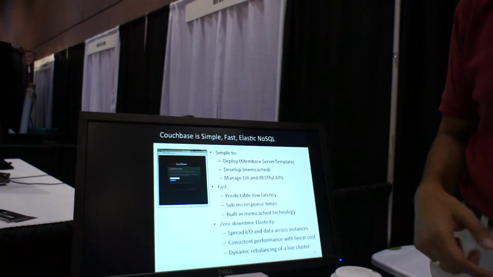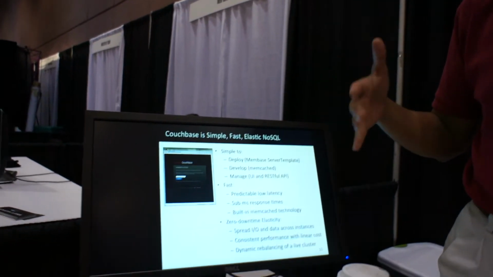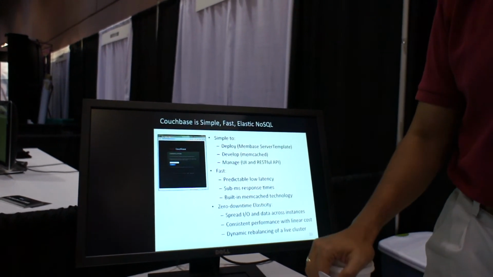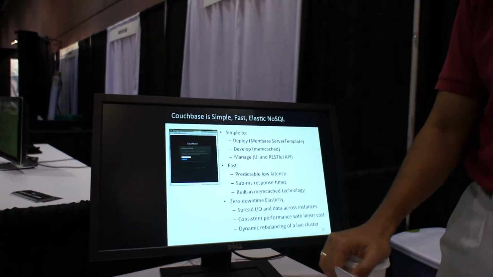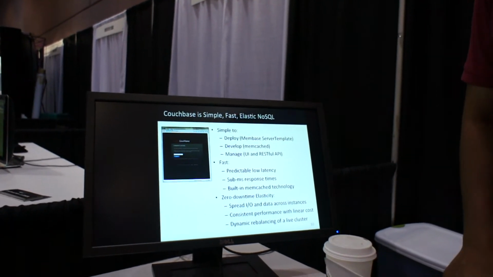Zero downtime, which means you can add nodes or subtract nodes as your application scales. It provides just the nodes you need in real time, so you can do this without taking down the data. That's worth a lot. Right. So consistent performance, linear cost, using cheap commodity hardware.